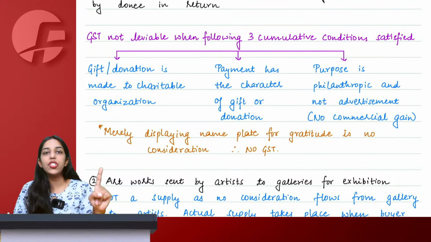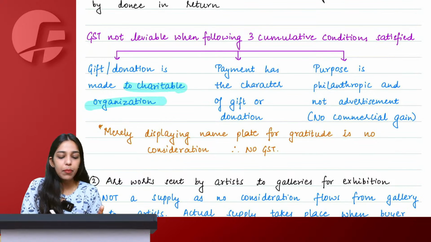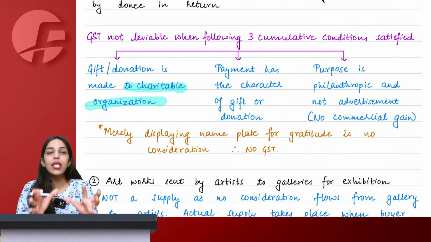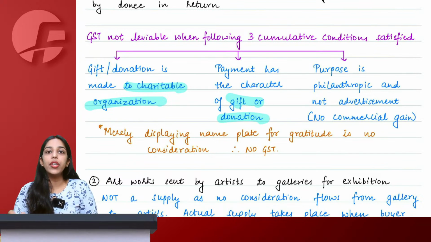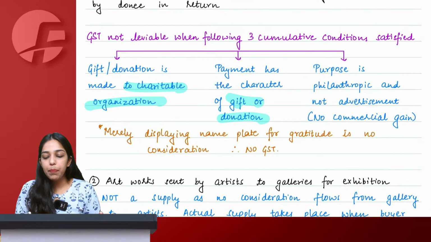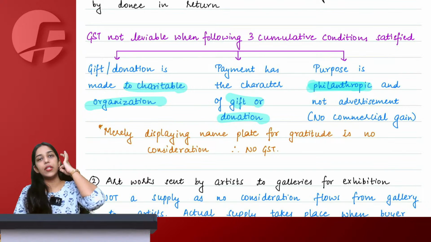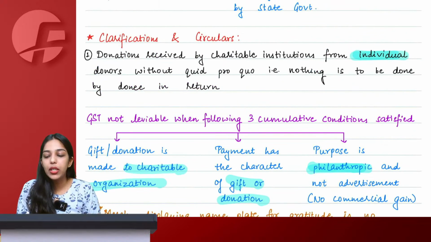First, the donation has to be given to a charitable organization. Second, whatever payment you are giving should actually be in the nature of a gift or donation only. And third, the purpose has to be philanthropic. Yes, the donation has to be from an individual only.